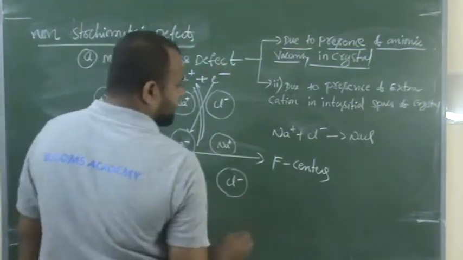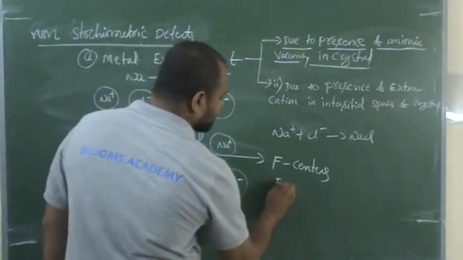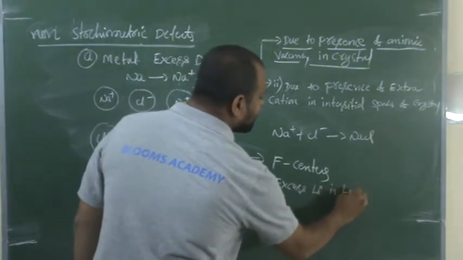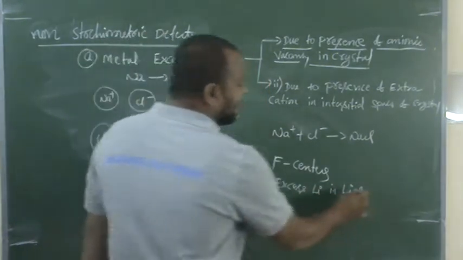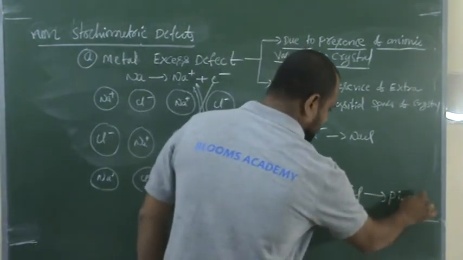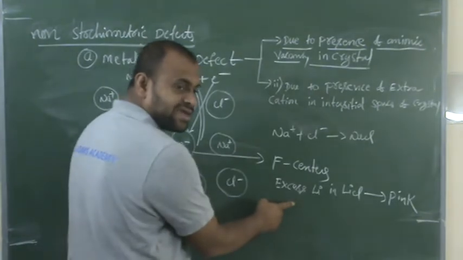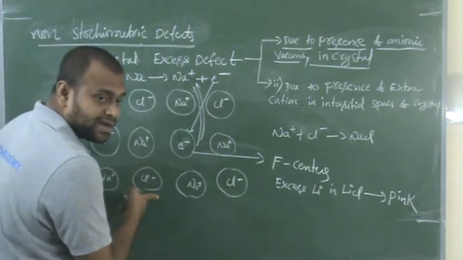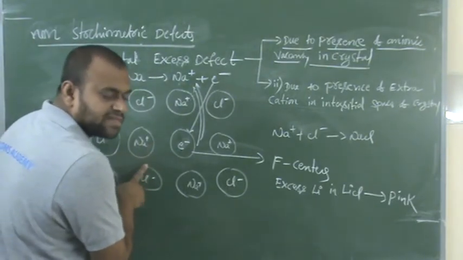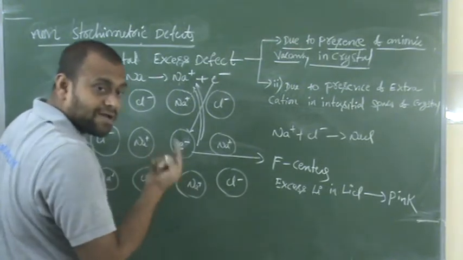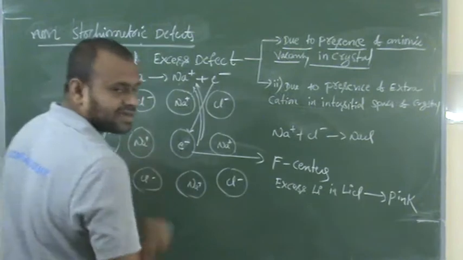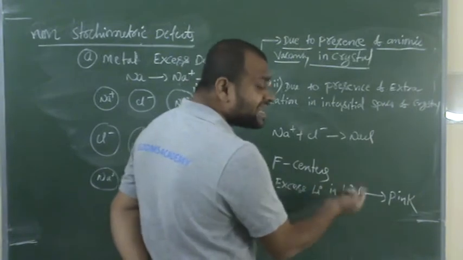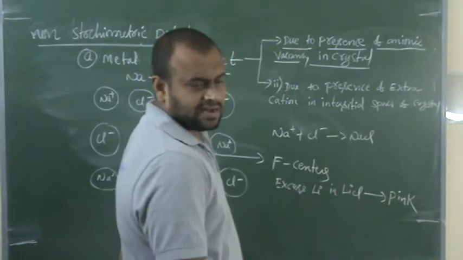Similarly, I'll write here, excess lithium in lithium chloride gives pink color. This is also due to presence of F centers. So here, excess sodium when compared to chlorine, what is more here? Sodium is more. Excess sodium gives yellow color to the crystal due to presence of F center, right? Here also, excess lithium in lithium chloride gives pink color, right?